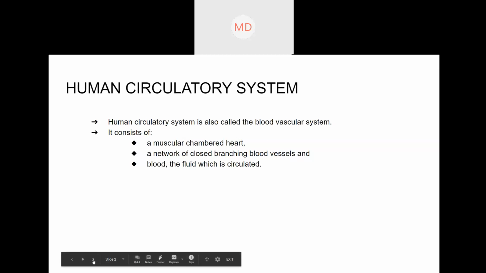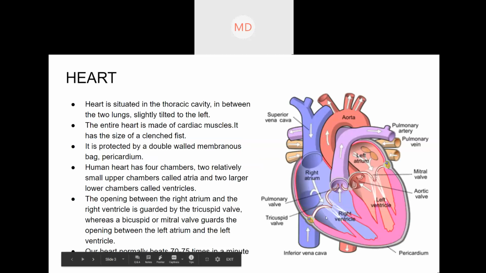A little bit about the heart. This is the structure of a human heart, how it looks. When I discussed the mechanism of respiration, the mechanism of breathing, I discussed the thoracic cavity, right? If you recall, what is the thoracic cavity? The space within the ribs.